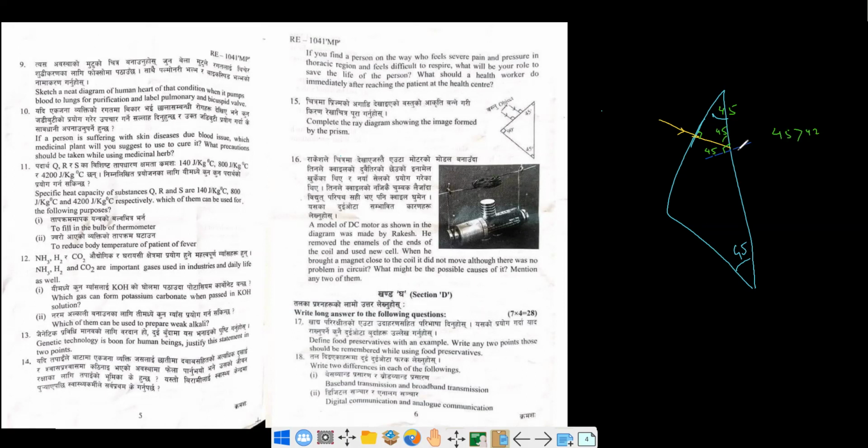That's why light undergoes total internal reflection. So it makes an angle of 45 degree here and it travels. Okay, so if it is 45, this is again 45, this one is 45, so the light comes with 90 degree. So if the light is incident on the surface at 90 degree, then it travels straight. So this is how the light will come out.